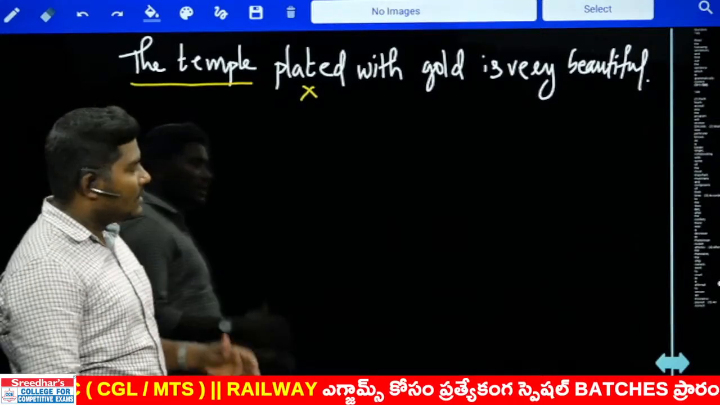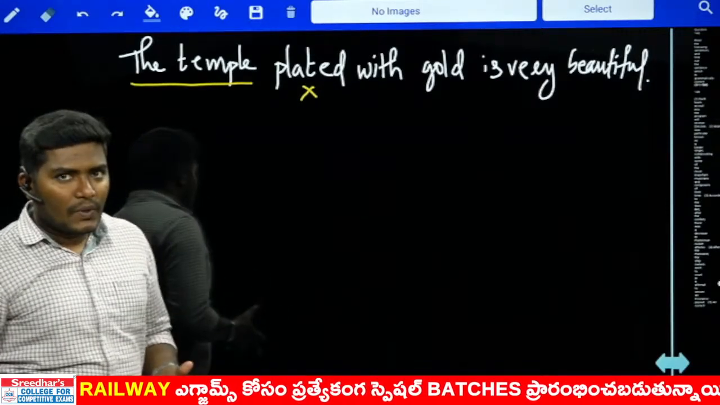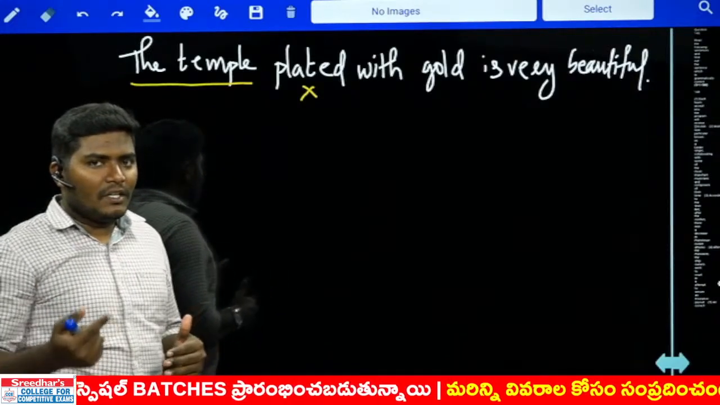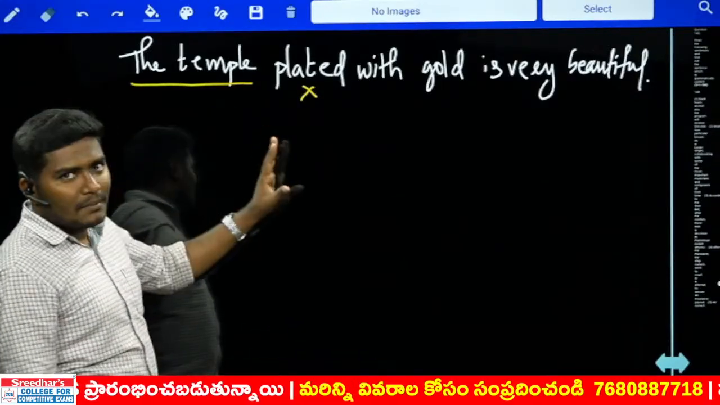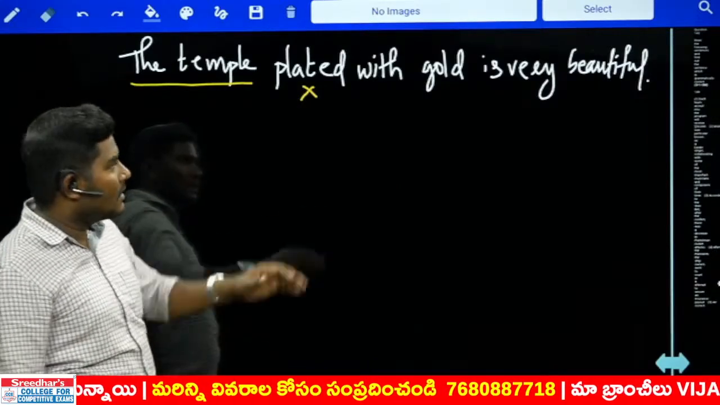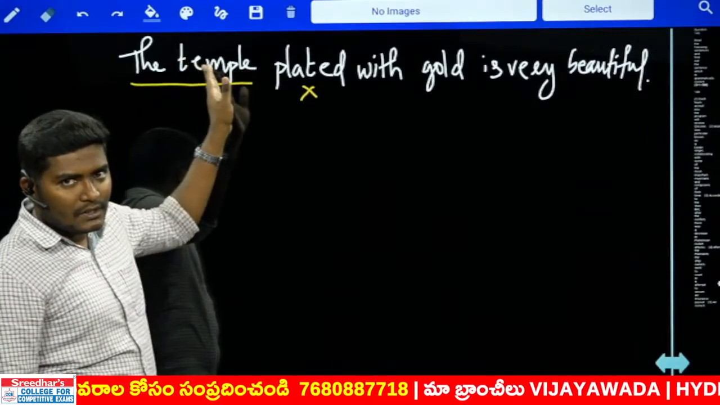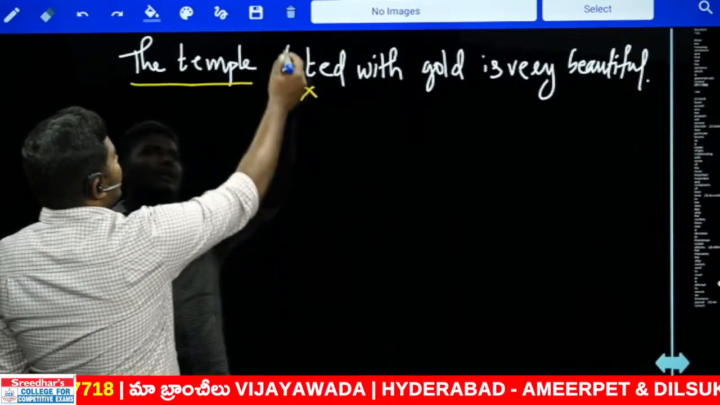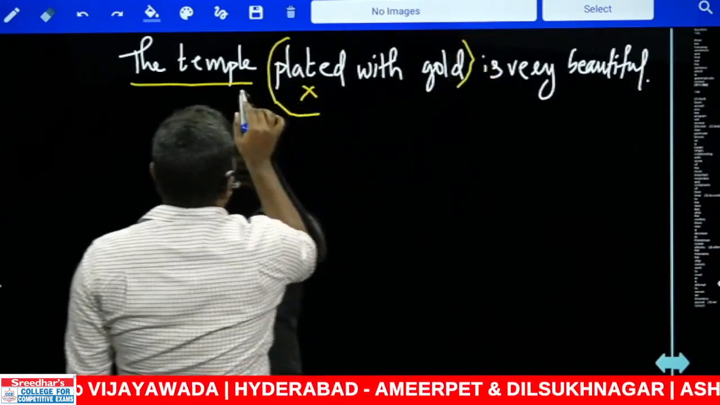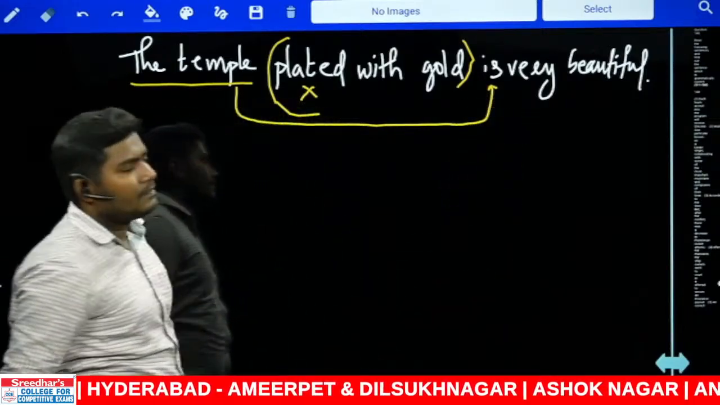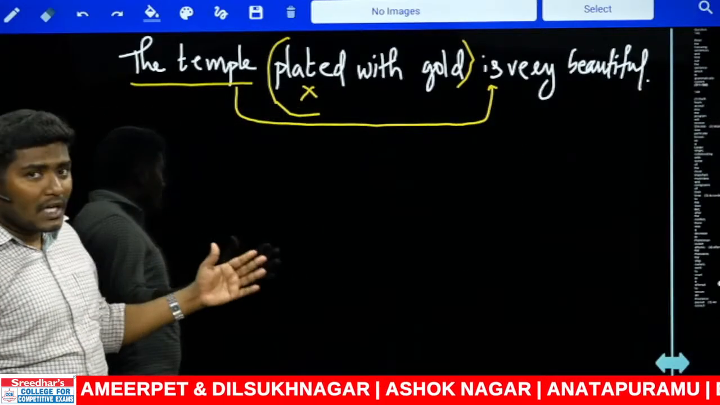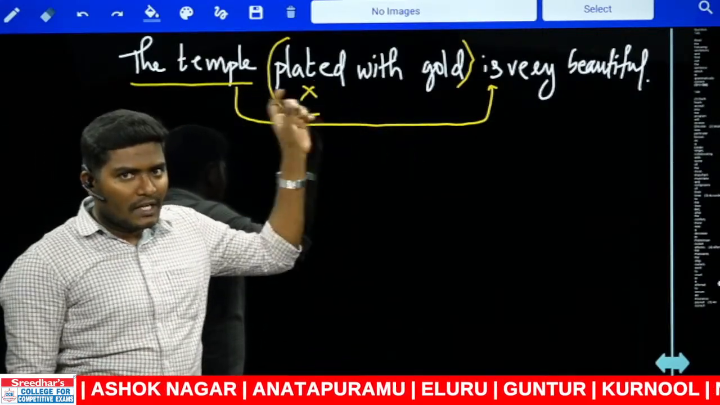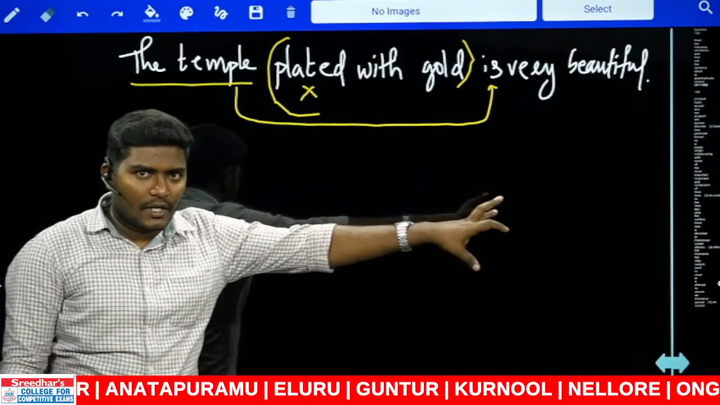The verb is "is". So this is where we need to be very careful. What actually happens is they try to twist our brain by using some additional information placed immediately after the subject. What we misunderstand is that this is the verb of the sentence, the subject verb agreement. But that is not correct. The temple plated with gold is very beautiful. Now what type of temple are we speaking about? Whatever temple is plated with gold, that temple is very beautiful. Are you getting the point here?